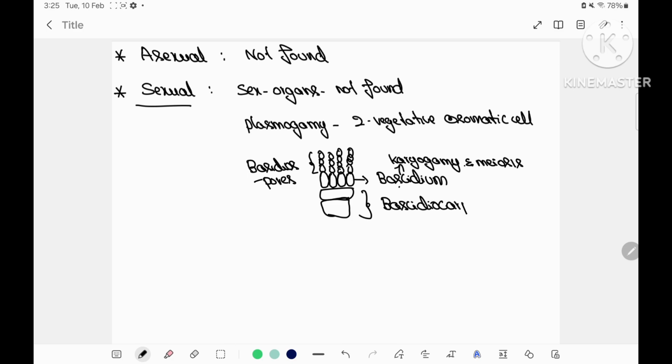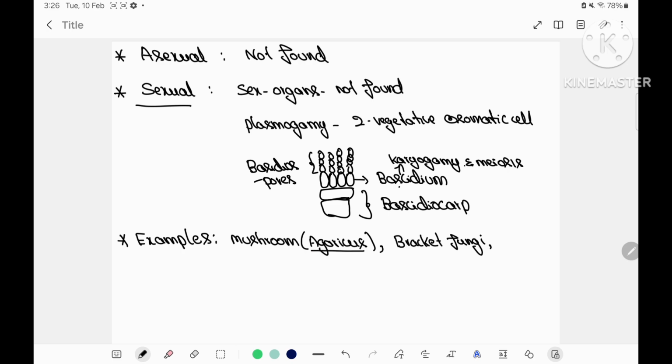Coming to the examples of these fungi, which include mushrooms or Agaricus, bracket fungi, puffballs, Ustilago, which is called smut, Puccinia, which is called rust.